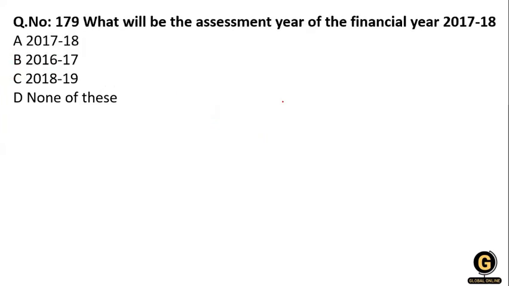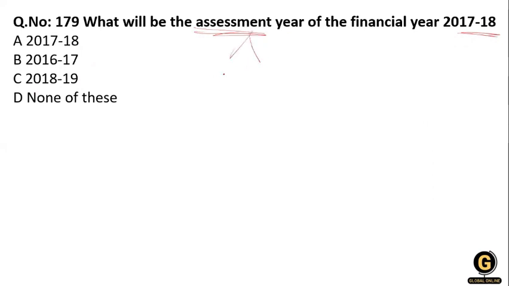Clear? Now the next question: what will be the assessment year of the financial year 2017-18? What will be the assessment year for 17-18? The assessment year is 17-18, 16-17, or 18-19.